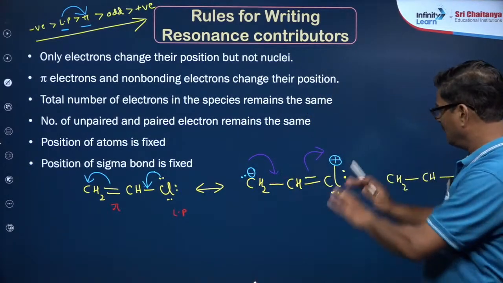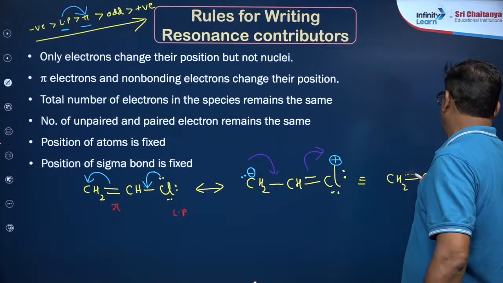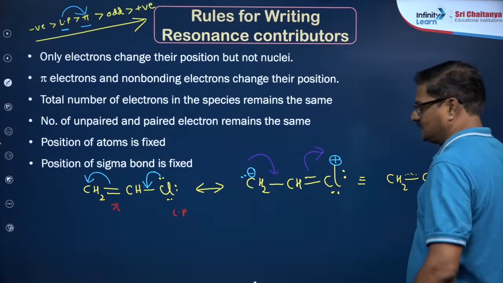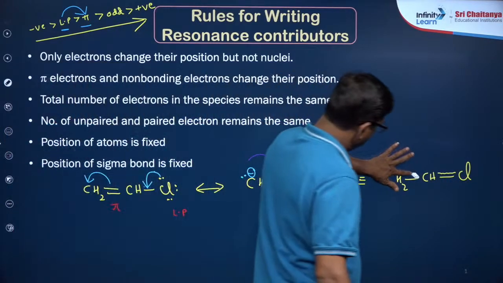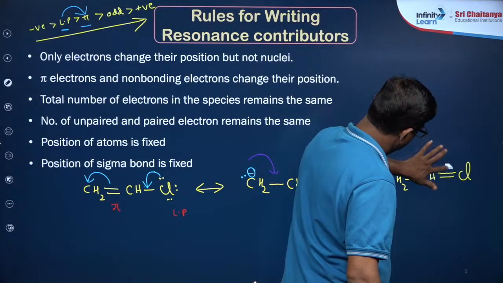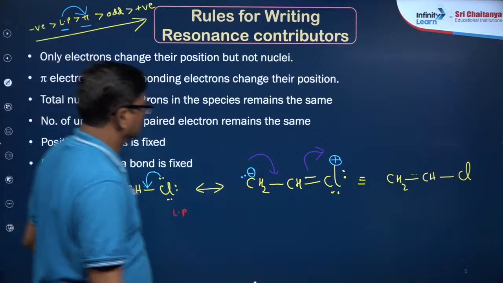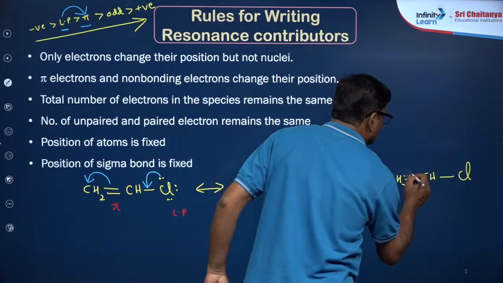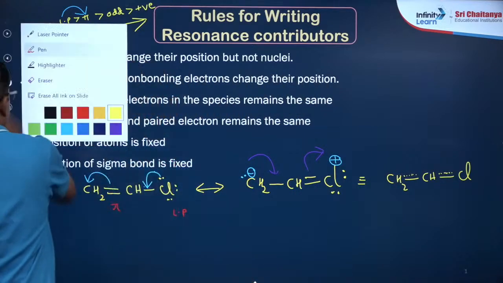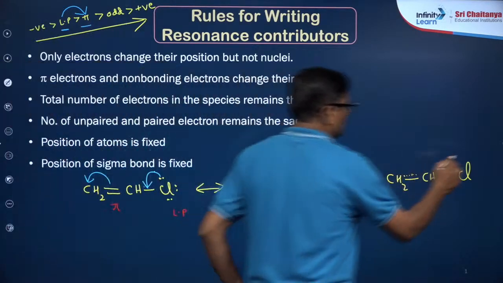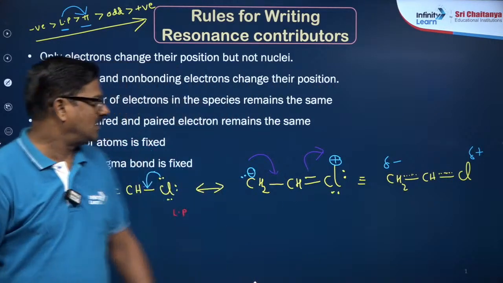So there is no change in the position of atoms, and there is a double bond like character like this. And the overall charge you are going to get here is a partial positive charge and a partial negative charge. Got it? Clear?